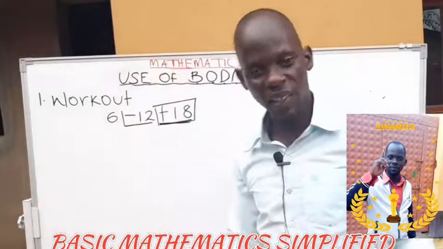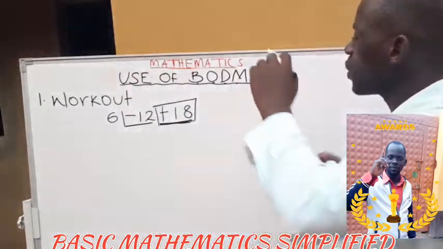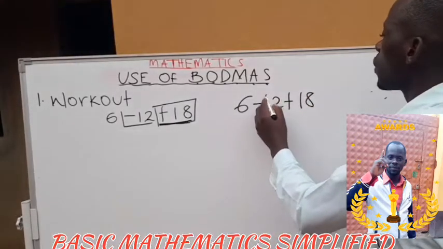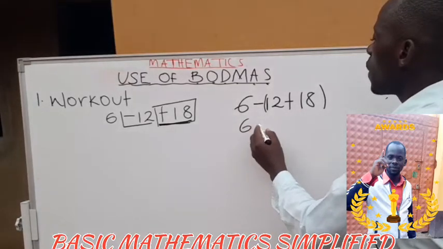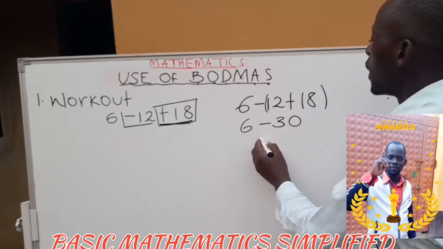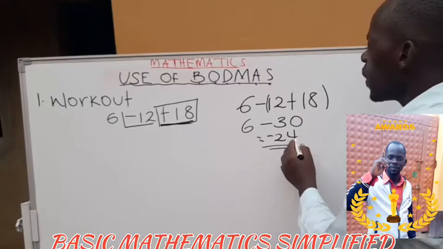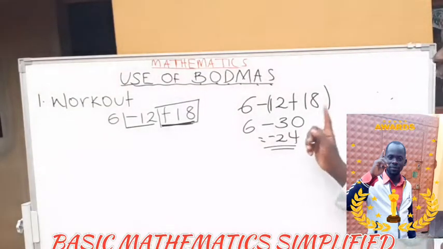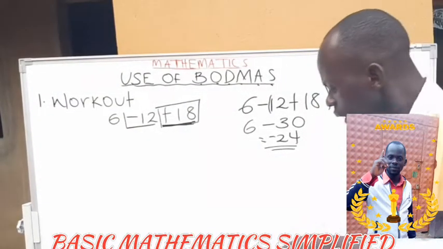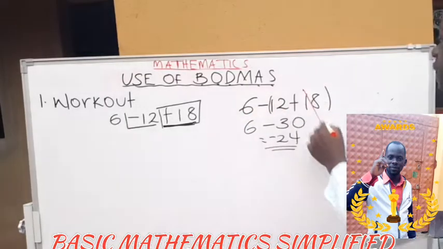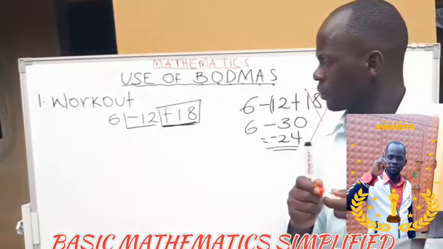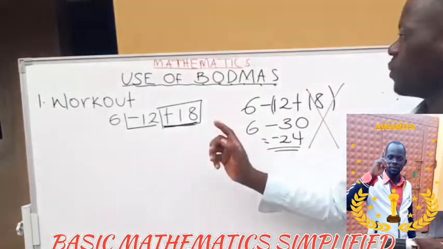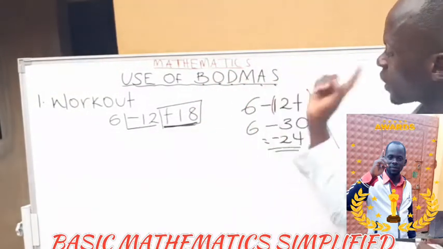Please, I still want to emphasize. Because we said addition comes first, someone is going to say this is 12 plus 18. They said addition comes first, so you add 12 and 18 to get 30, then 6 minus 30, and you get negative 24. It is very hard to convince this person that his answer is not correct if you have not attended my lesson here. Very hard to convince. But this one is not right. I am emphasizing, it is not right, according to what the rule of BODMAS says: brackets, division, multiplication, addition, subtraction.